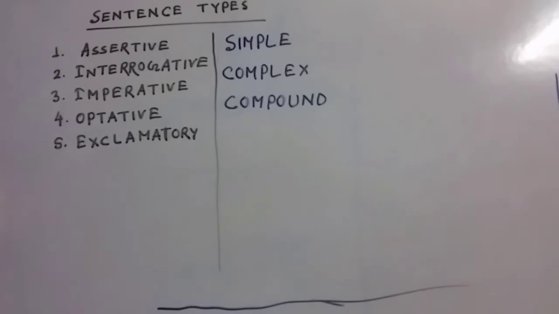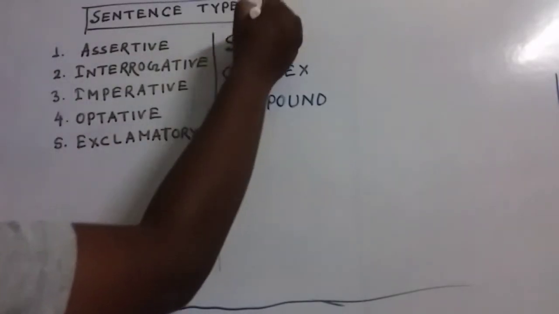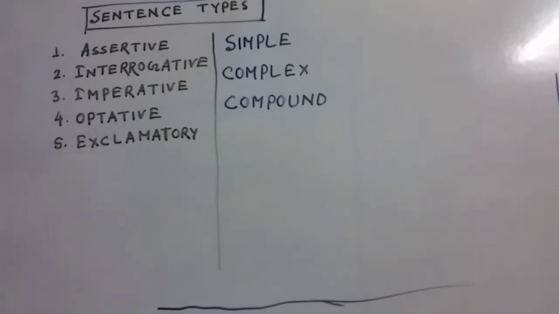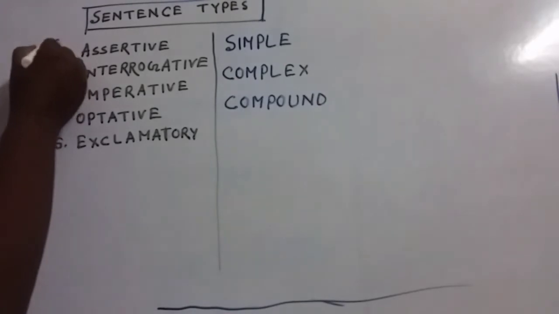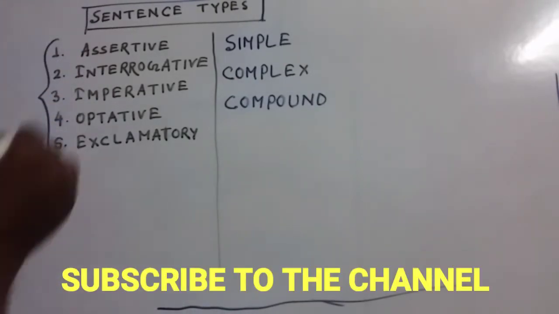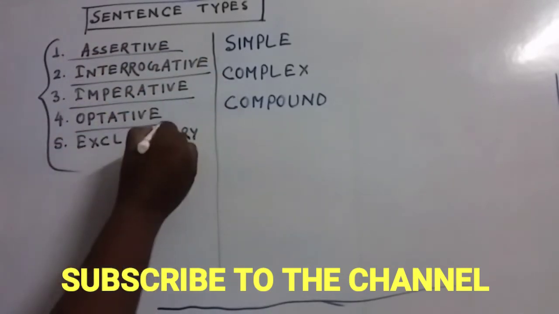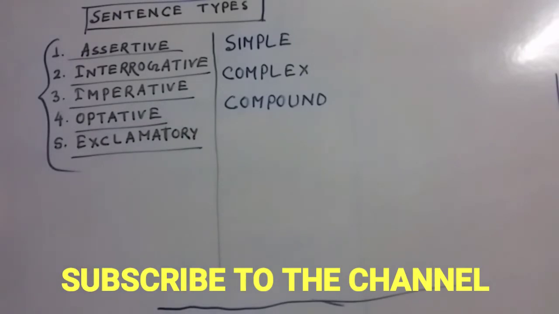Friends, today on this podcast we are going to discuss the types of sentences. According to the function, the sentences are divided into 5 parts. That is assertive, interrogative, imperative, optative and exclamatory. These are the 5 different parts. It shows the purpose of the sentence, the function of the sentence.